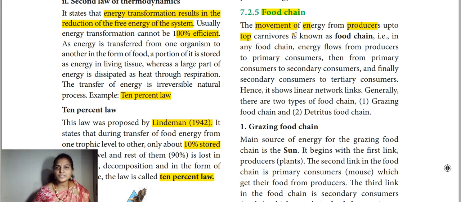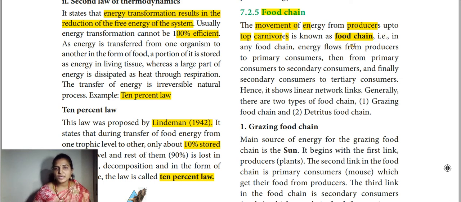We already discussed how the energy is transferring from one level to another. The first one is the producers. We know that plants are the primary producers, then herbivores, carnivores, and here we are talking about the top carnivores. So how the energy is moving from the producers, that is from the plants, to the top carnivores, this chain we are calling a food chain.